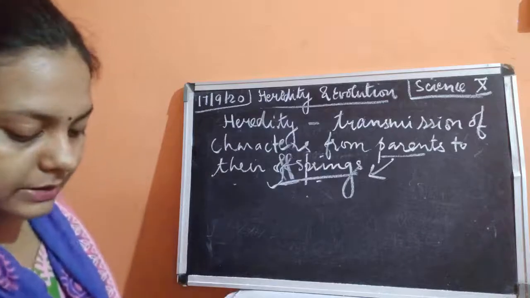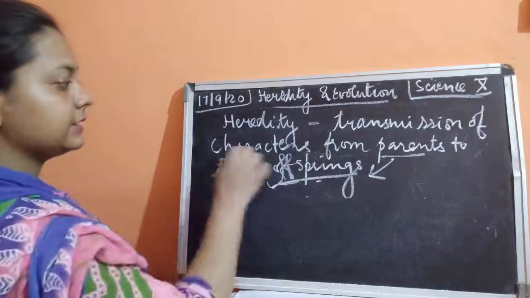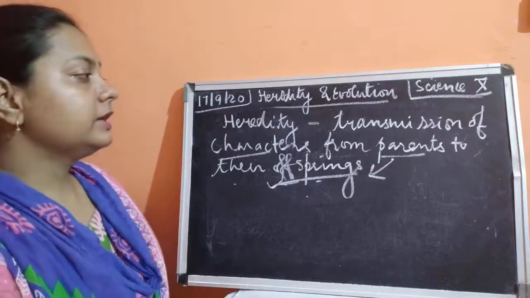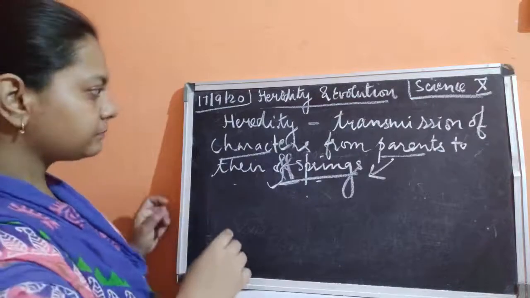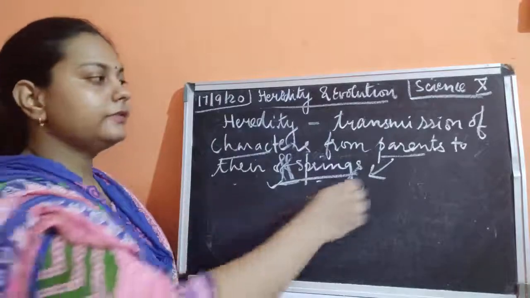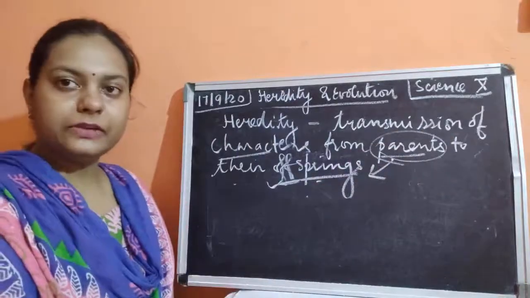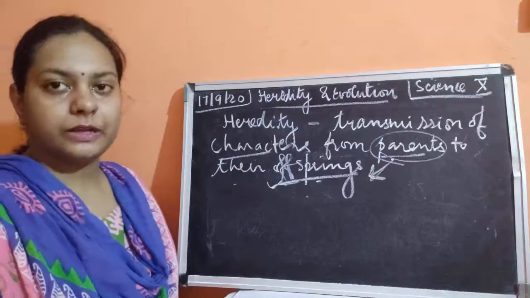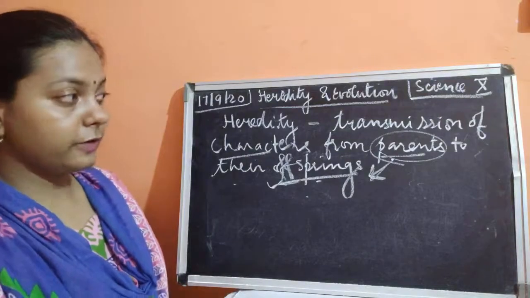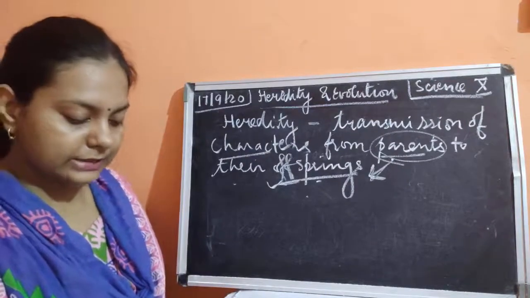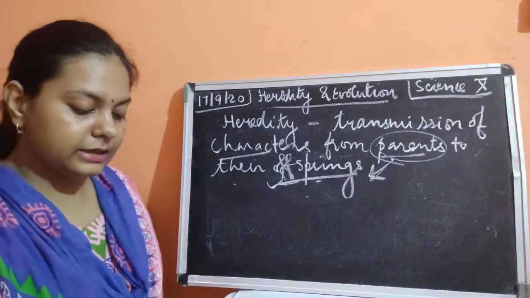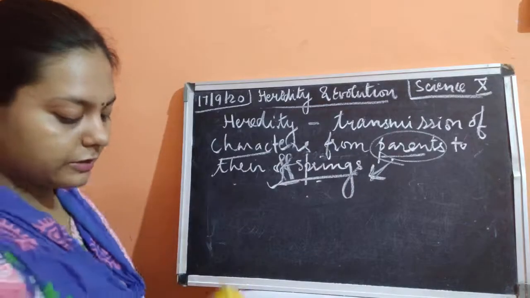So here, the transmission of characteristics means the different features present are getting transferred from one generation to another. Here the first generation is the parent, and it is being transferred to the offspring. So this is how we can say that the transmission of characters from one parent to an offspring is said to be heredity. Heredity is the continuation of the features from generation to generation.